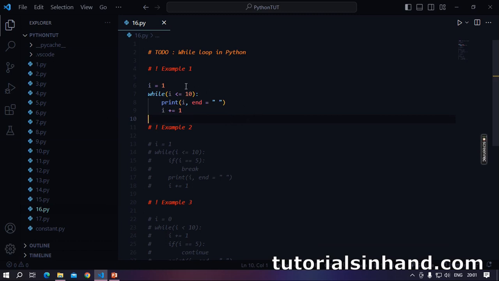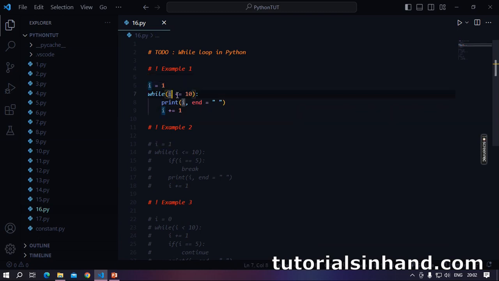So what we have done here, we have instantiated i equal to 1. Within while we have written i less than equal to 10, we are printing i. Here end will do what? It will basically keep a single space within the numbers printed. Okay. By default, it is always new line. So here I have manually set it to a single space. And finally, we are incrementing the value of i by 1.